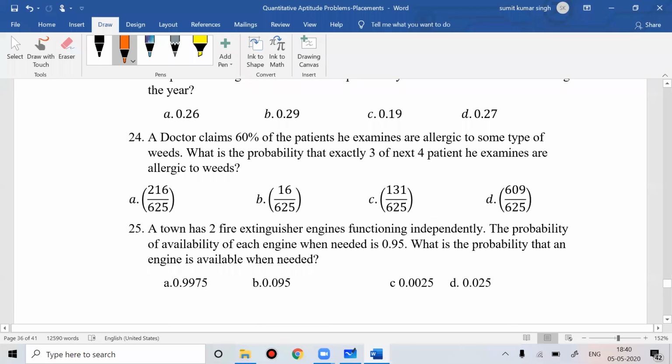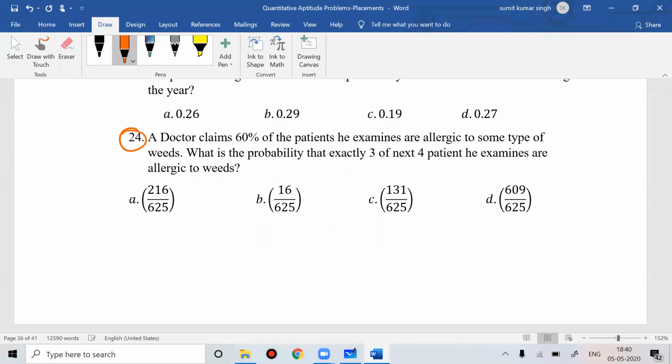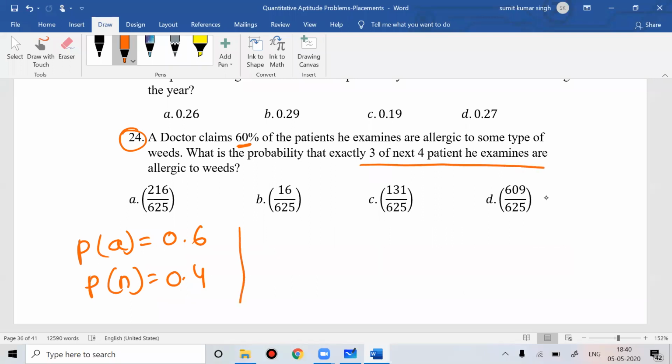So if you see question number 24 and all, they are the same kind of question. A doctor claims that 60% of the patients he examines are allergic to some kind of weeds. So the probability that a patient is allergic is 0.6. The probability that the patient is not allergic would be 0.4. What is the probability that exactly three of the next four patients he examines are allergic to weed?